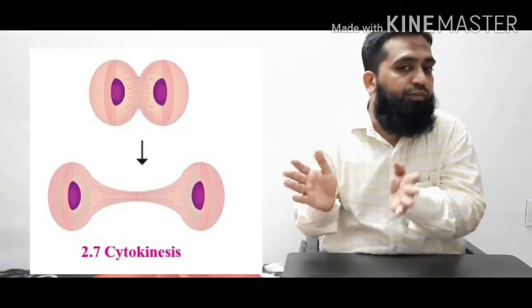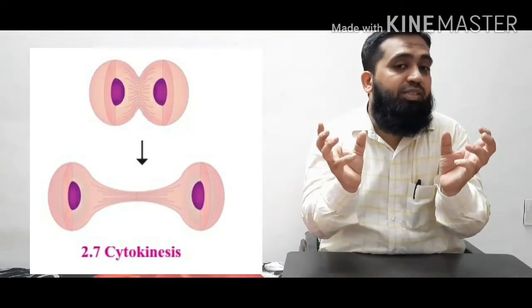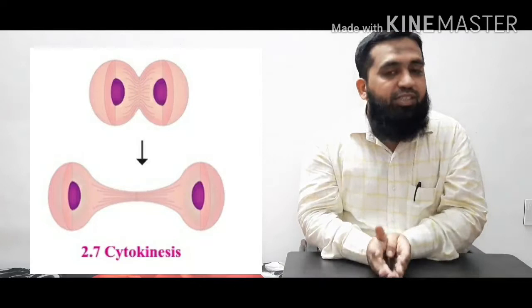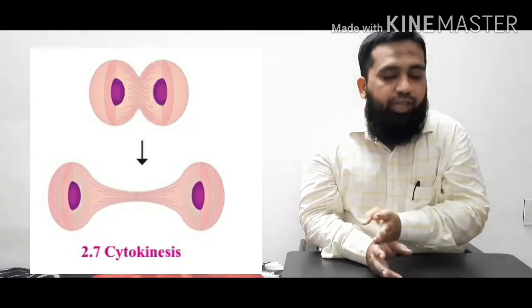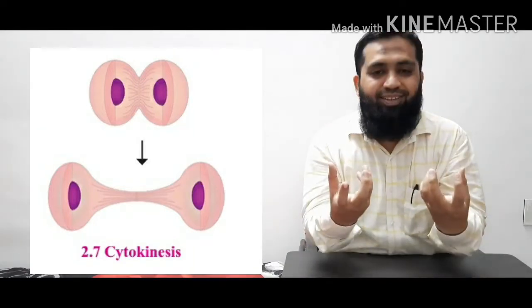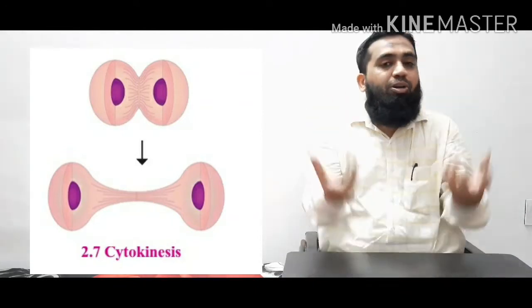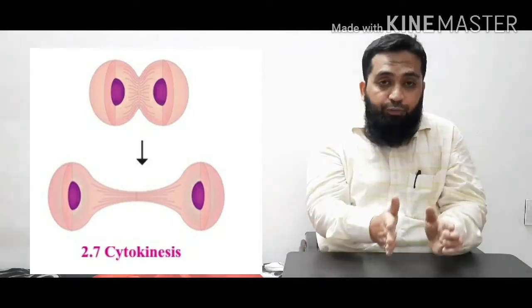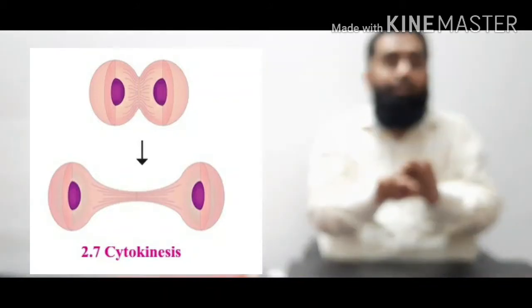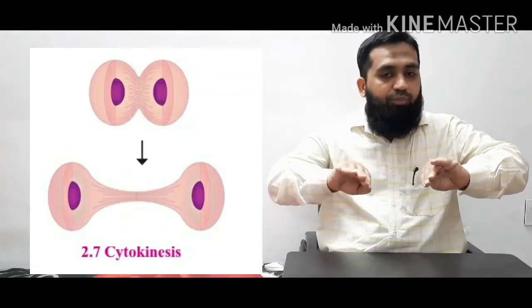Up till telophase, the two daughter cells seem to appear, but in cytokinesis, as the cytoplasmic division takes place, we get two separate cells, and we call them two daughter cells. These two daughter cells appear with their own set of chromosomes, completely separated from each other.